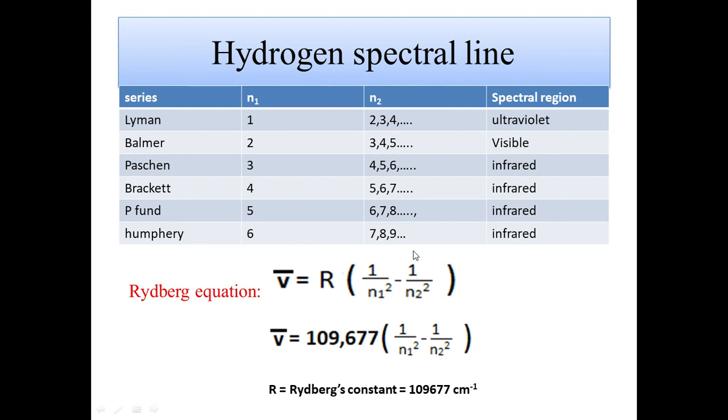That means hydrogen spectra is a kind of emission spectra, not absorption. It's an emission type of spectra. Okay, and it is a type of line spectra. So if someone asks about the nature of hydrogen spectra, then you have to give the answer in two lines: hydrogen spectra is a line spectra and an emission type of spectra. R has the value 109,677 centimeter inverse, and you already know about n1 and n2. n1 is the destination shell number, while n2 is the starting shell number.